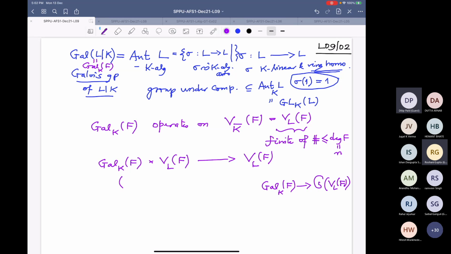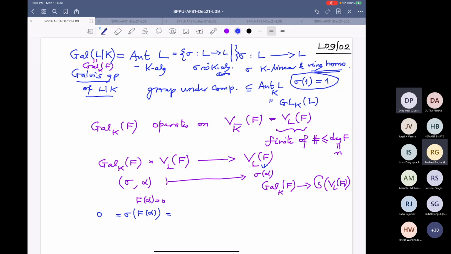So what is this map? Take any sigma, a K-algebra automorphism of L over K, and take any alpha which is a zero of F. So F(alpha) is 0. And where can you map it? Map it to sigma(alpha). And now you have to check sigma(alpha) is indeed a zero again, but that is very easy. Just apply sigma to this equation, F(alpha). This is 0 because sigma of 0 is 0.